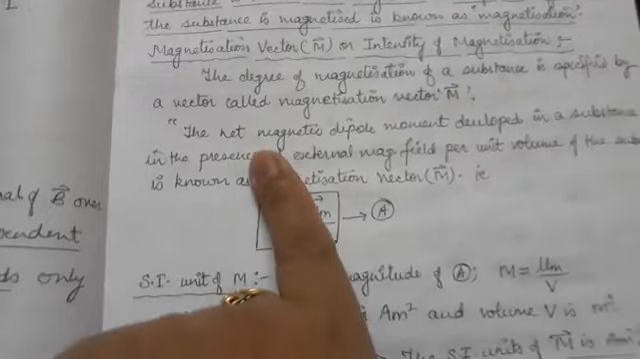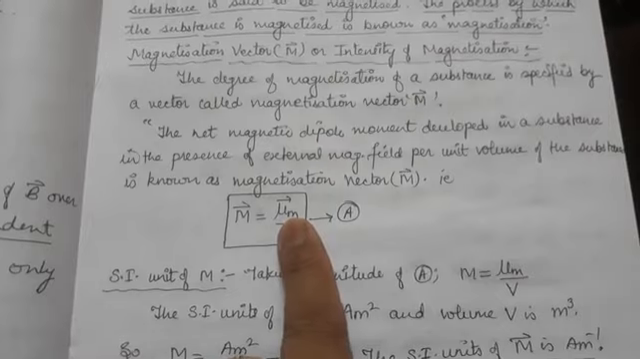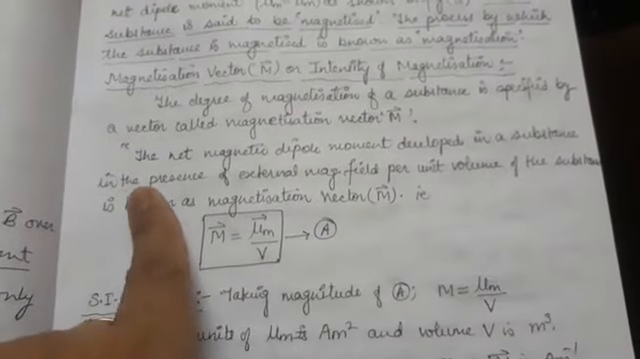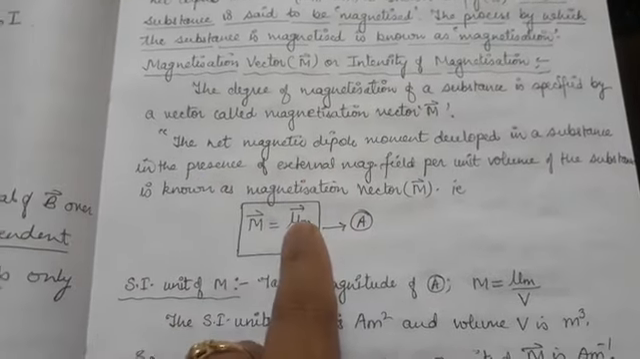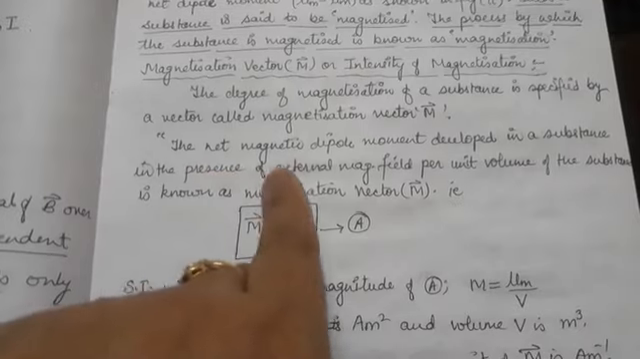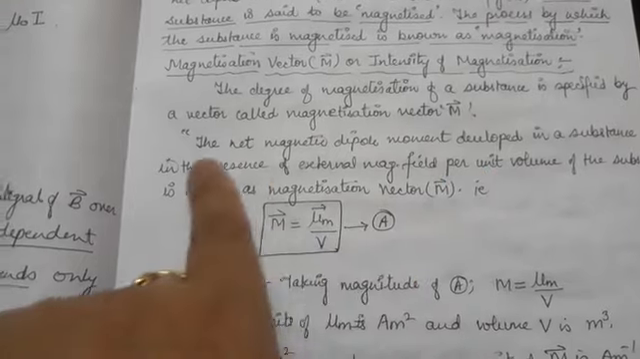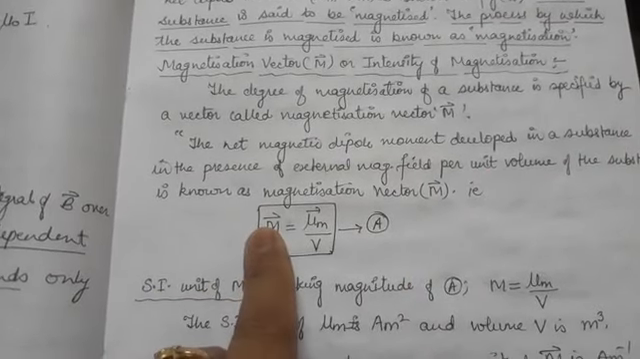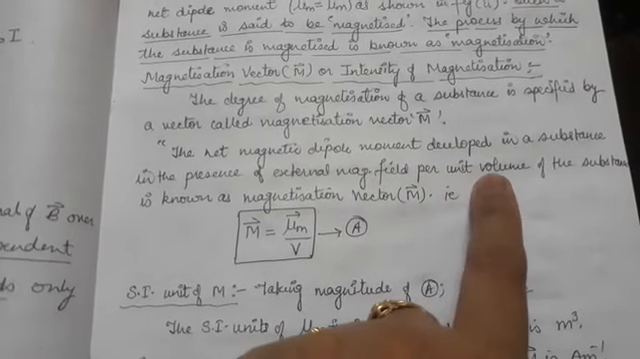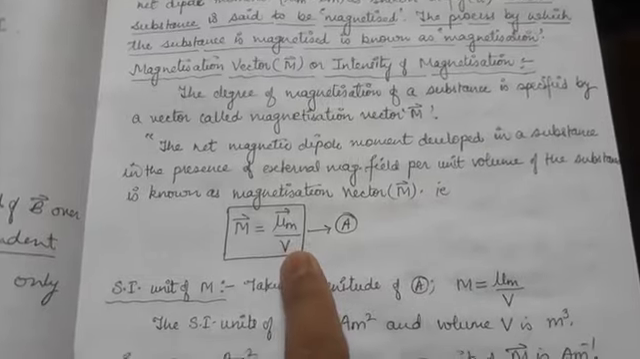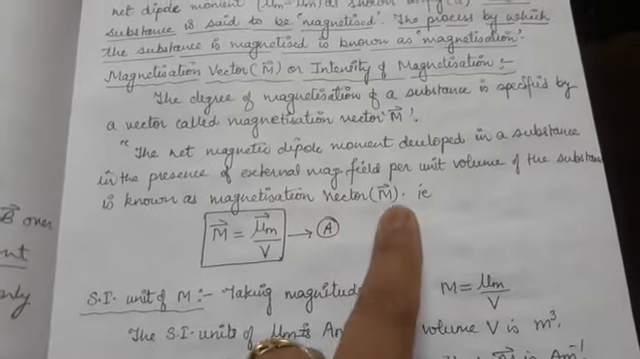So what is that definition? It is simply the net magnetic dipole moment, means mu M vector, developed in a substance in the presence of external magnetic field. This must be clear over here, that to define M vector you must need the presence of the external magnetic field, means in the absence of external magnetic field there will be no M. Alright. So in the presence of external magnetic field, that is per unit volume, means divided by volume of the substance. It is known as magnetization vector M vector.